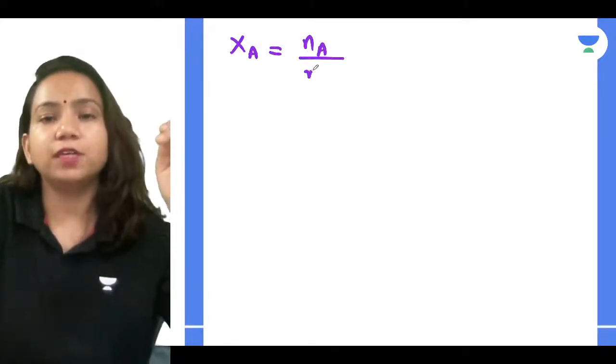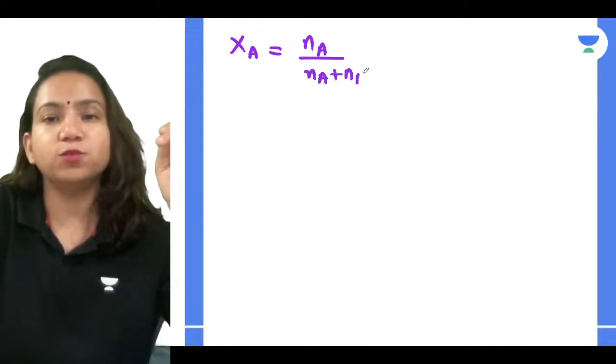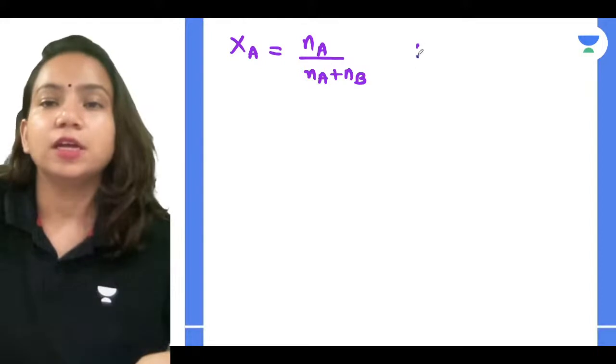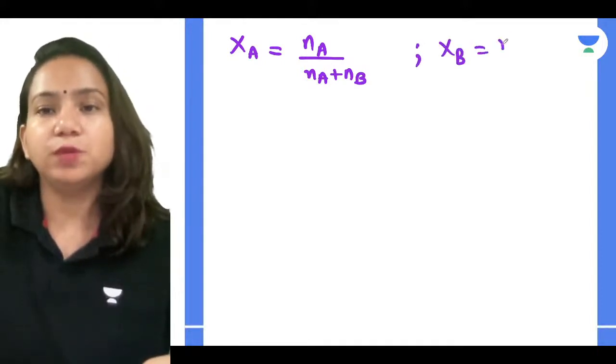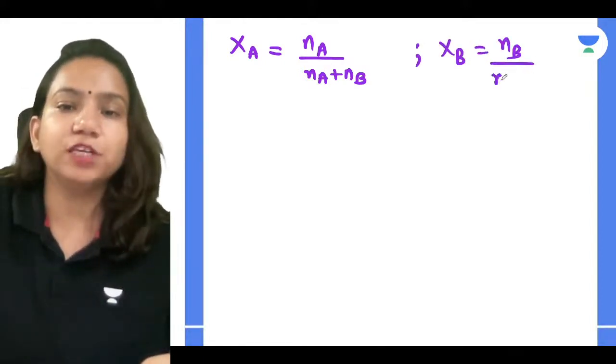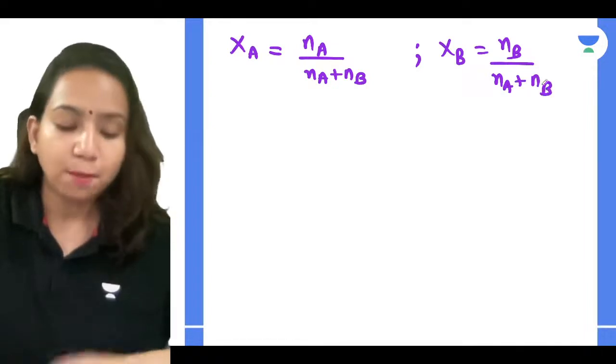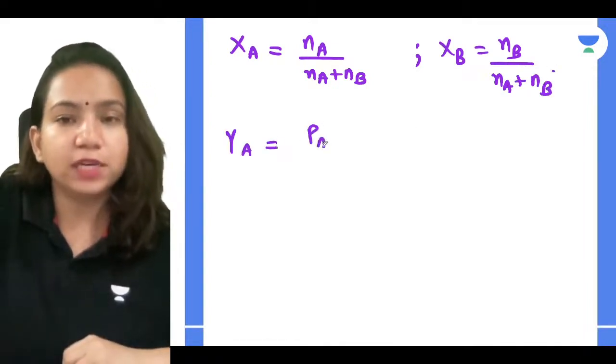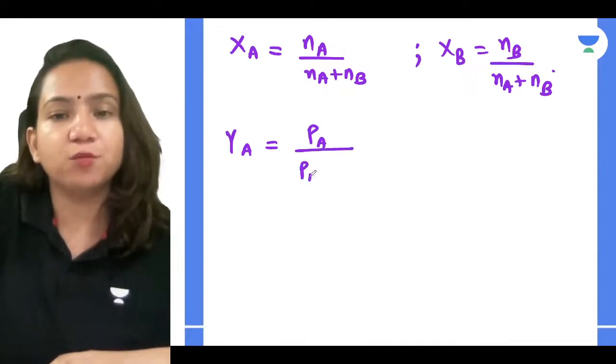Number of moles of that component divided by number of moles of solution, you use to calculate XB. Yes, if I calculate XB, it will be number of moles of that component divided by number of moles of solution. But how do you calculate gamma A and gamma B, guys? Gamma A you calculate with the help of pressure of component A divided by pressure of solution.